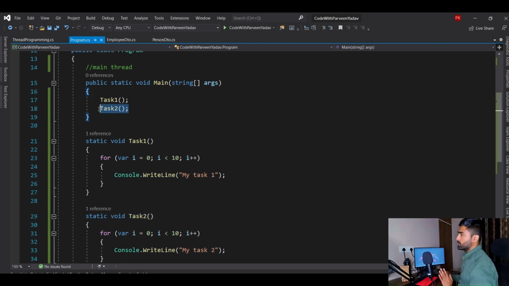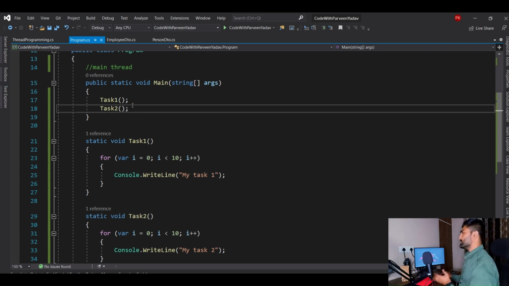Okay, you see this code, task 2 has no dependency over task 1. Then why should task 2 wait for task 1 when I don't have any dependencies over task 1? That does not make sense, right? So now here is the birth of threading, right? So what does threading mean? Threading says, okay, I'm going to solve your problem. Before, you were waiting for other people to complete their task, then you were going to do your job. But don't worry, let's go for thread.